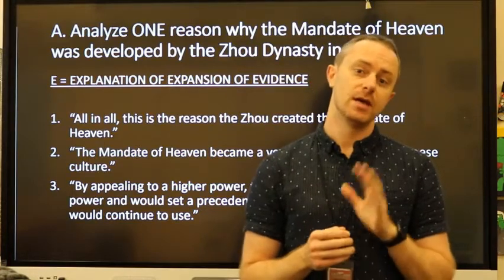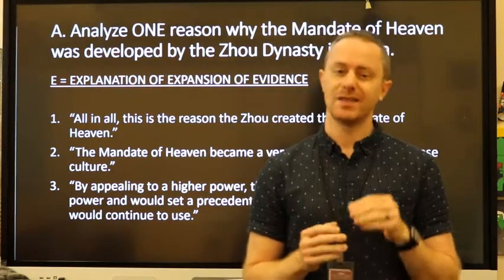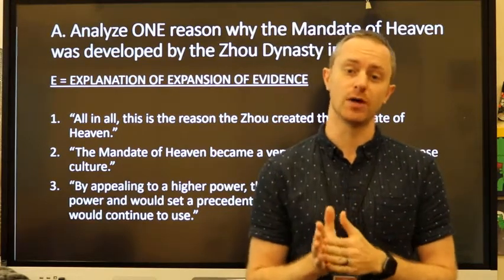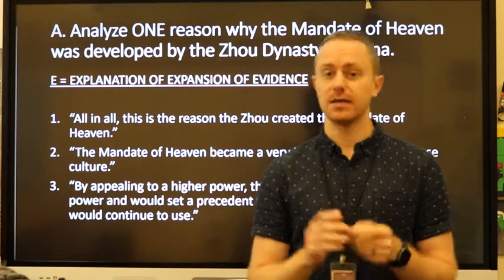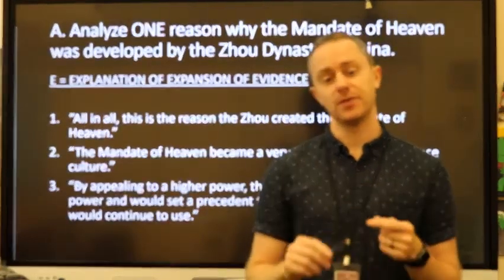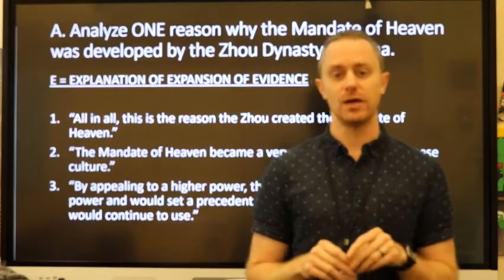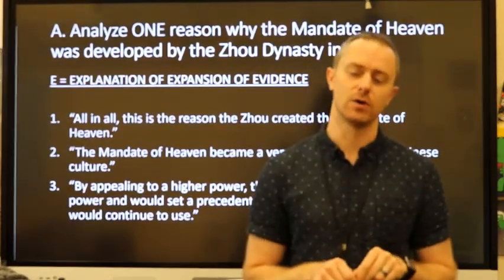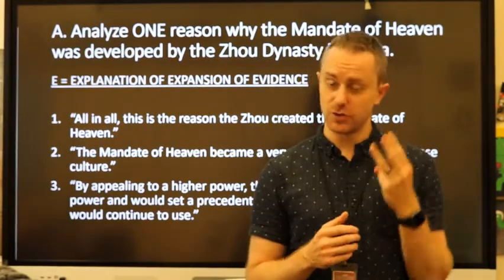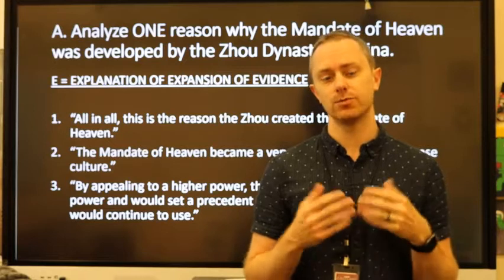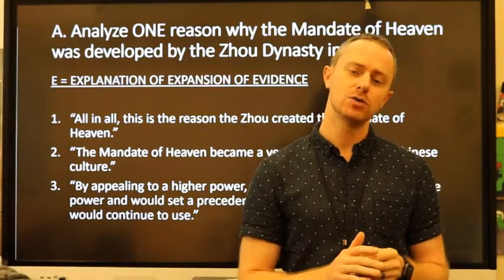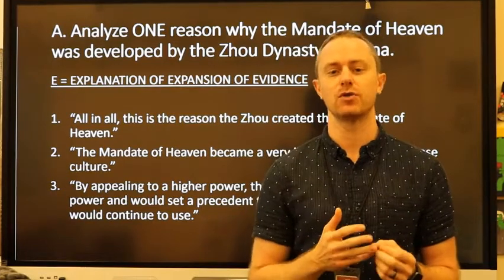Now listen, if you have been watching the previous videos, this is actually the 4th video. The first video was a broad overview of the short answer question on the AP History exams. That's APUSH, AP Modern World History, and AP European History. The second and third videos covered the first 2 letters of the ACE formula: answer the question and cite specific evidence. In this video, the third of the ACE formula, we will explore how to expand or explain that evidence. And we're going to be using the same prompt that we've been using in the previous 2 videos.